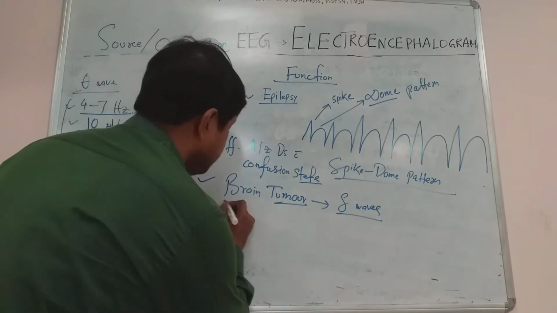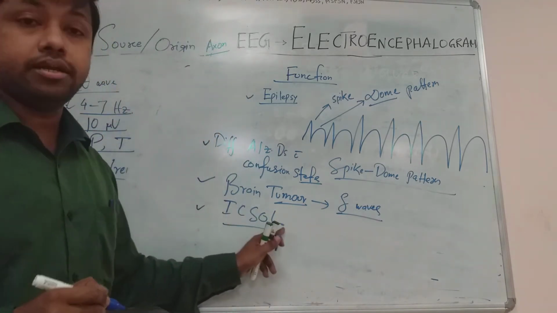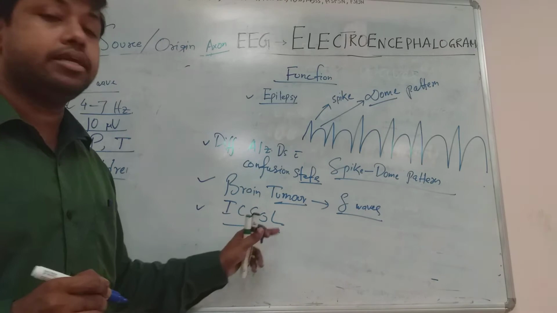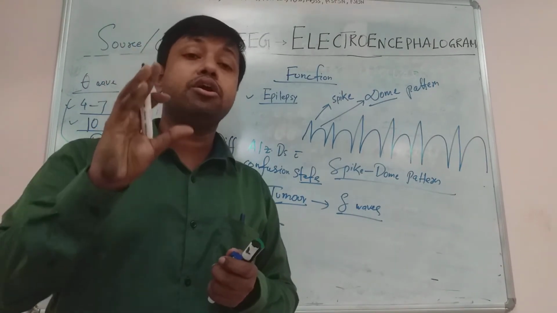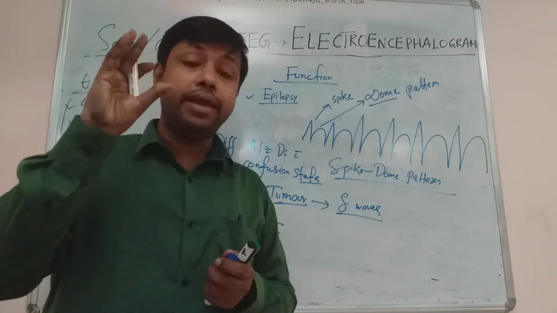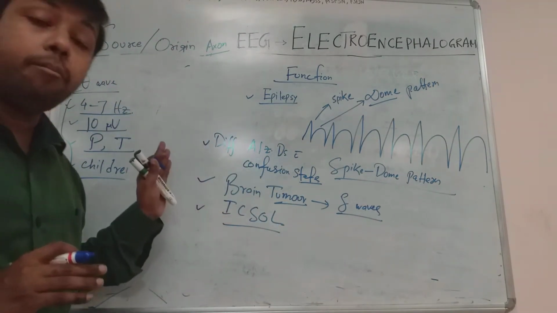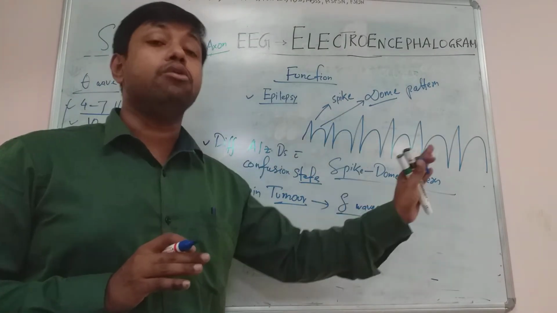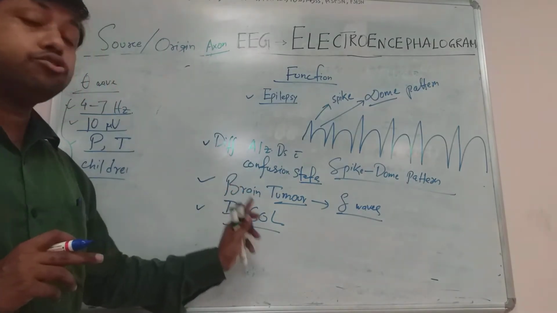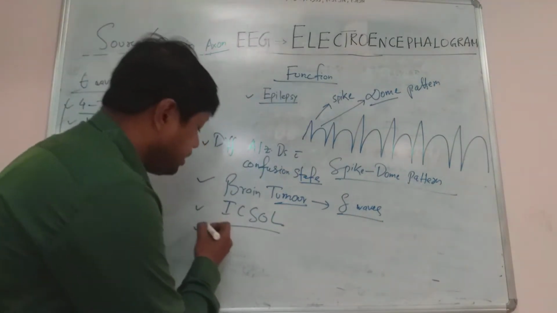Next important is ICSOL. What is ICSOL? ICSOL means intracranial space occupying lesion. If there is accumulation of any mass, any fluid, any cavities, or any brain tumor in any part of the brain, these can compress the neurons and ultimately produce abnormal electrical activity from the neurons. So ICSOL can also be diagnosed by using electroencephalogram. Can you understand?